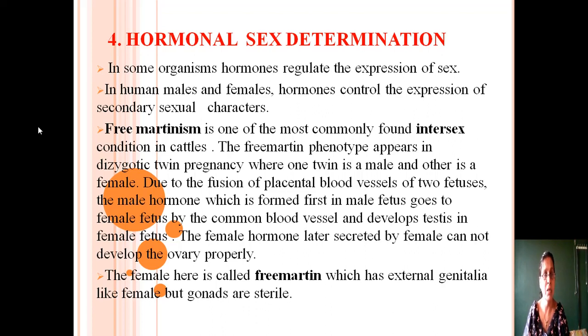When the female hormone is secreted later, this hormone has no influence on the male fetus, but it also cannot develop the ovary properly in the female body because testis is already formed in the female body due to the influence of the male hormone. In this case, the female here is called freemartin. Out of the twins, the female baby is known as freemartin, which has external genitalia like females, but the gonads are sterile. The gonads do not function properly in those females. So these females are known as freemartins. This condition is known as freemartinism.